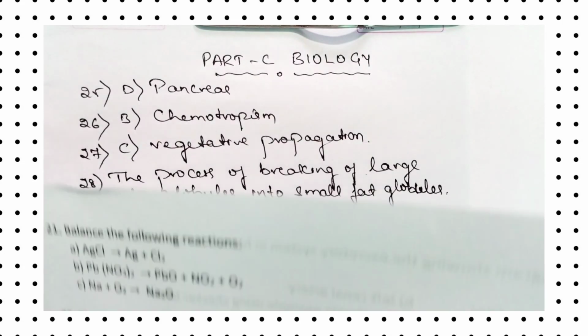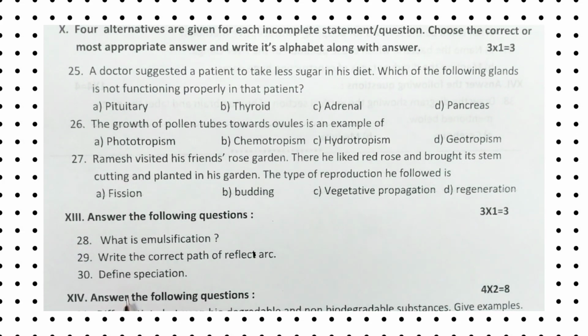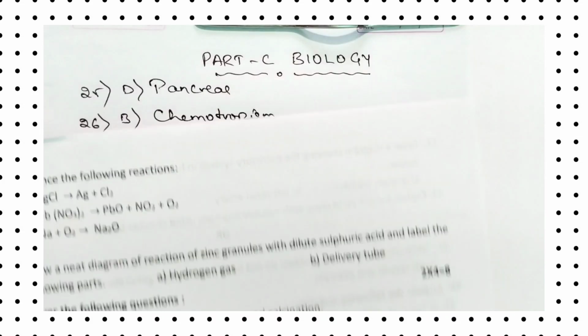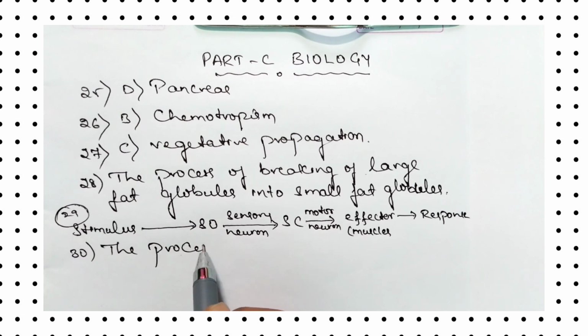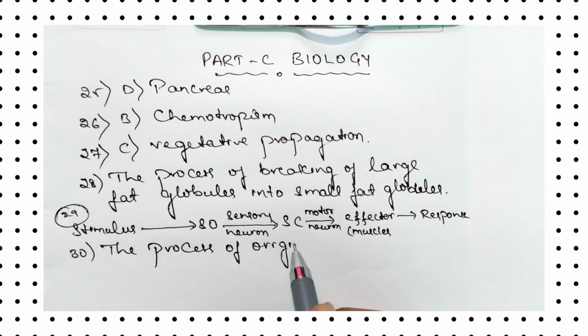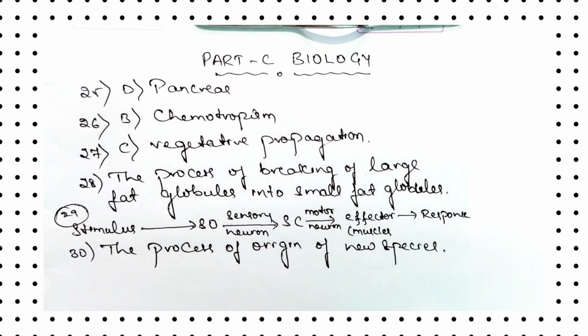So now let us move to the 30th question. Define speciation. So what is speciation? The process of origin of new species is called speciation.